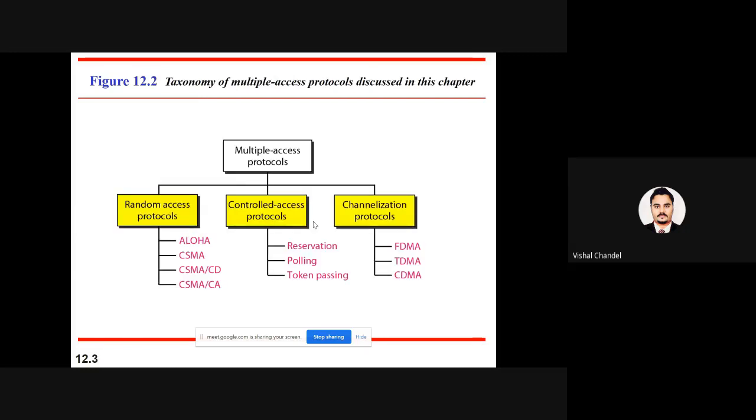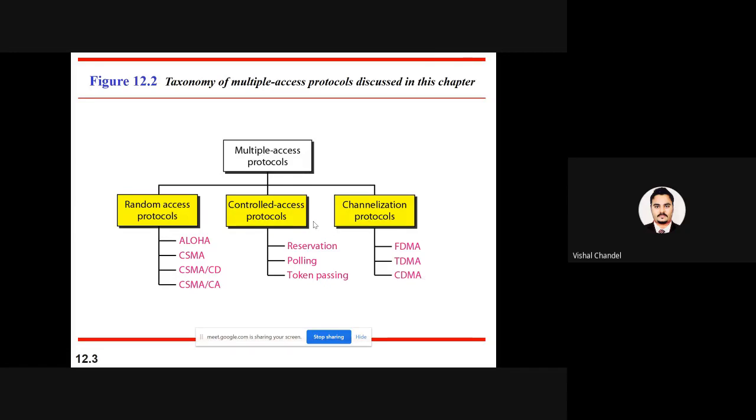In the continuation of this multiple access resolution, we know we have three different stages. First, how a channel is randomly allocated for transmission. That is the random access protocol. Second, something related to control access.